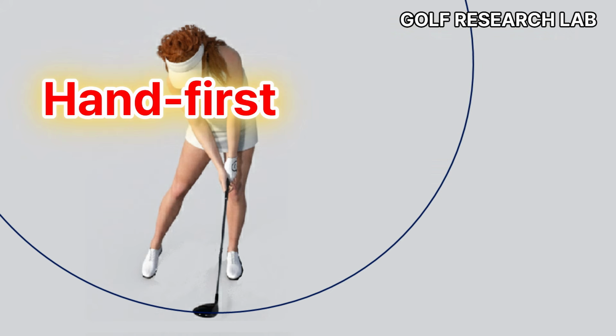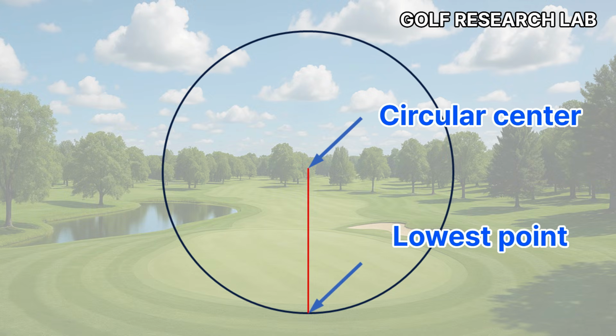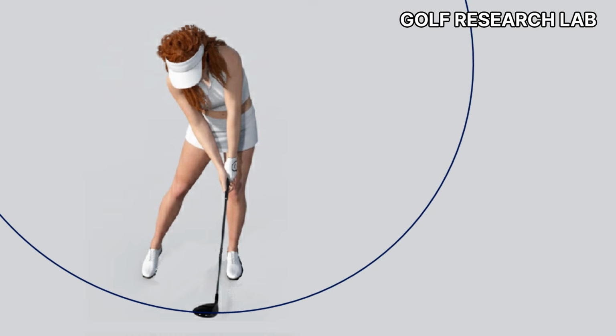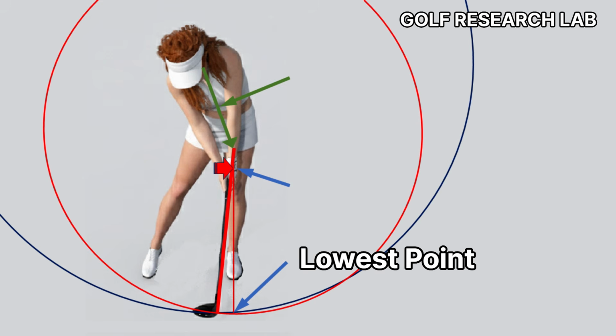Lag is the essential condition that makes hand first possible. Without lag, hand first impact simply cannot exist. Why? Let's take a closer look. In circular motion, the lowest point lies directly beneath the center of rotation. A swing without lag follows a large circle centered on the torso, while a lagged swing transitions from that larger circle to a smaller one centered on the hands right before impact.